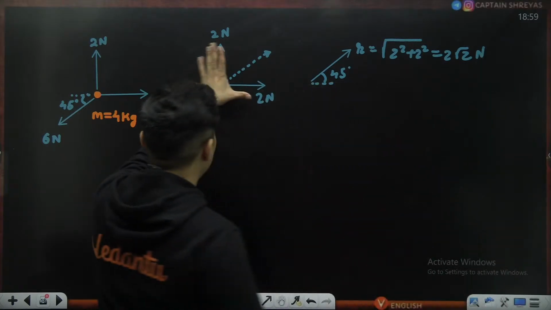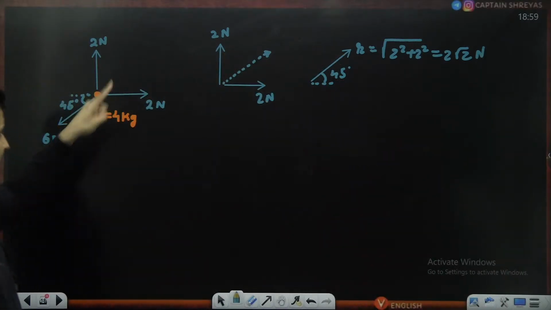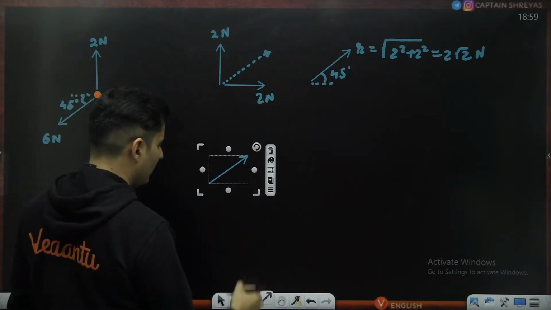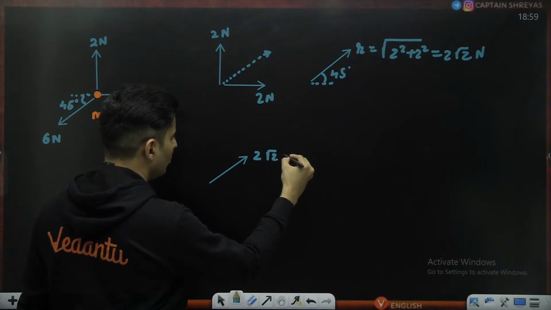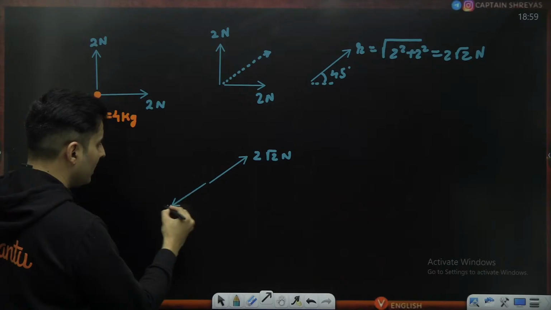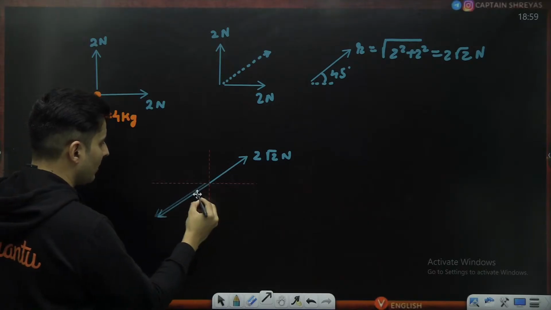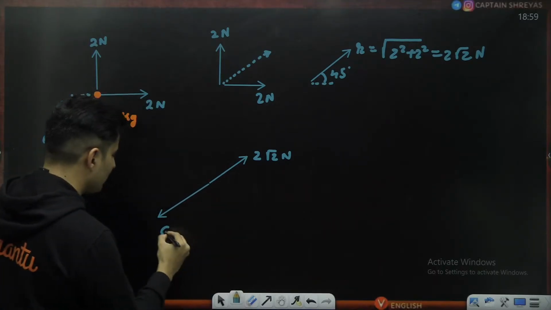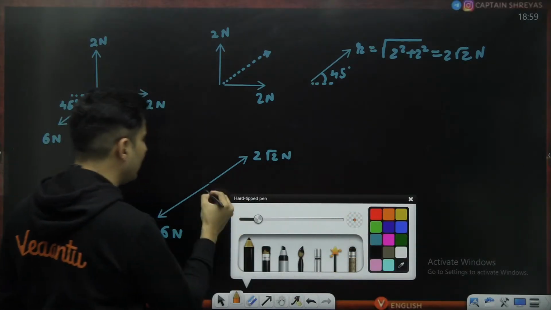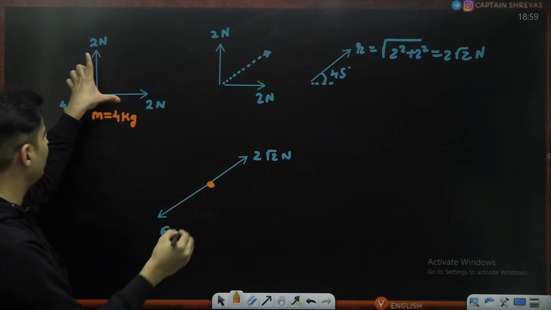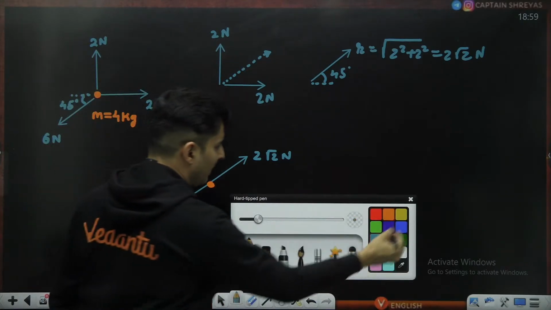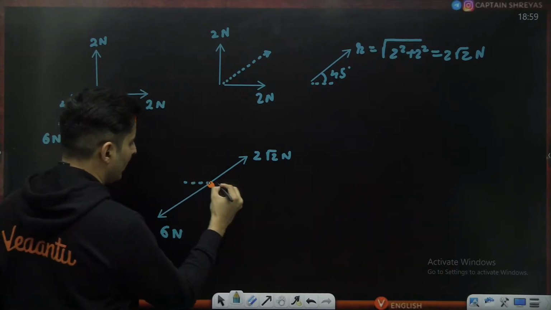So I can get rid of these two forces and combine them as a single force. How much was it? 2 root 2 Newton. And this force of 6 Newton was still remaining, so just place it here. Now these are the only two forces remaining, and they are opposite but not equal.